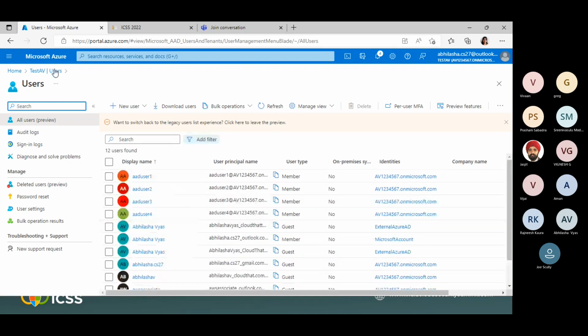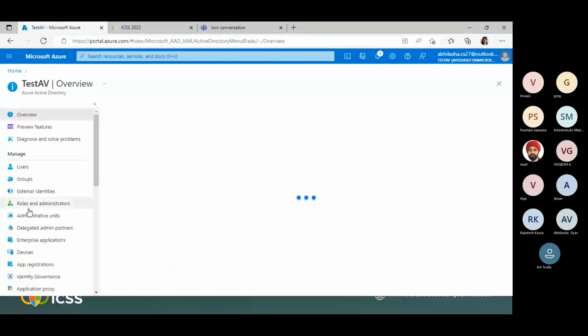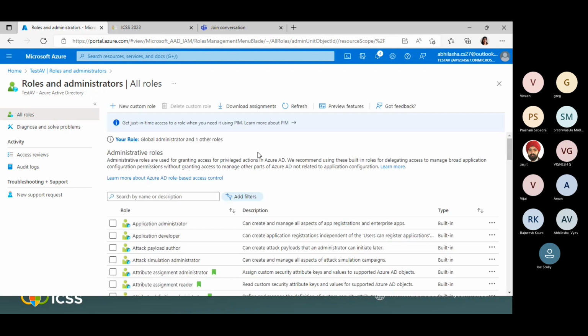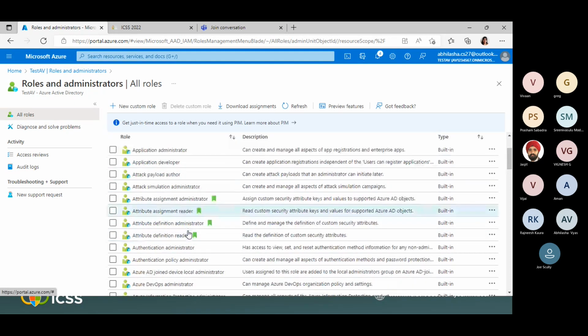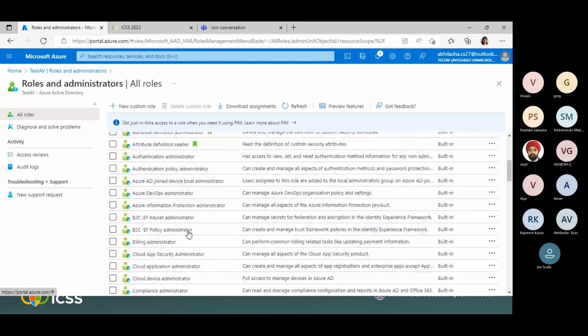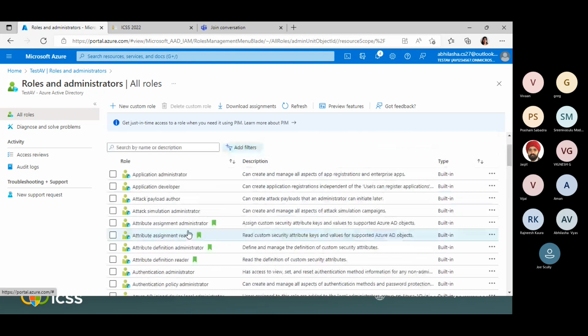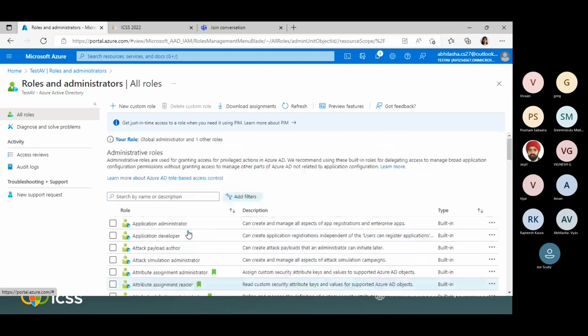Now I will show you how we can check the roles which are available and which we can assign, and then we will move to the PIM part. Here we have roles which are assigned. It will take a couple of seconds. Yes, these are the built-in roles which are available. Microsoft has given us the built-in roles which are required. Every role has certain settings. The question is, what is a role? A role is nothing but a collection of permissions. Every role has a description, and based on this description and the permissions, we can assign roles to specific identities.